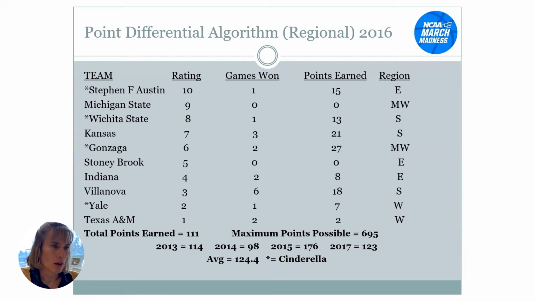And if I think about it with my basketball hat on, part of that could be that I don't know who Stephen F. Austin is. They're not like a big name basketball team. And if you look at what conference they're in or who they're playing, they're probably not playing tough competition. So they're beating teams by a long ways, but they're beating teams that aren't very good.